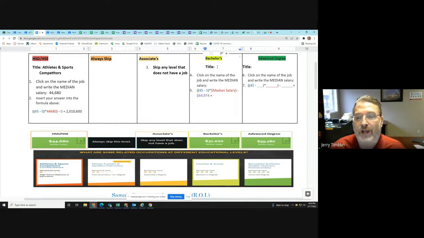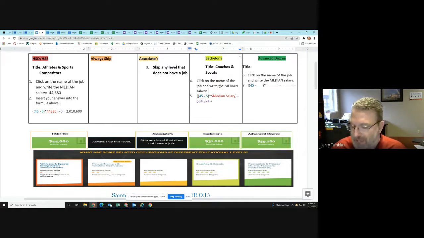Again, though, start with the job title. This one says Coaches and Scouts. Again, it might be hard to see on my screen, but on your screen it'll be easier. Coaches and Scouts, there we go. My typing's not great today, sorry. The median salary for a coach is $31,000.